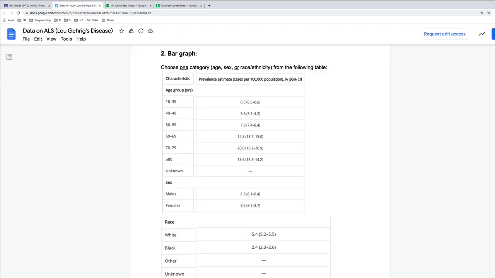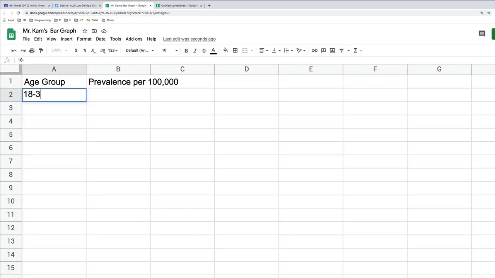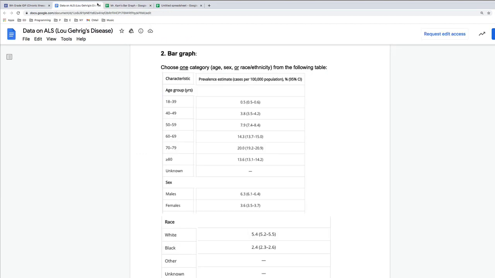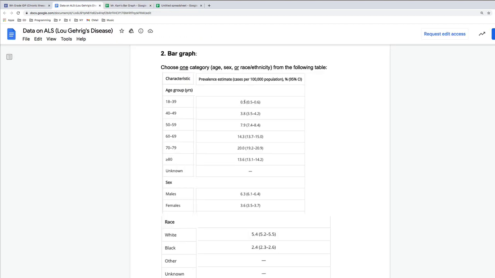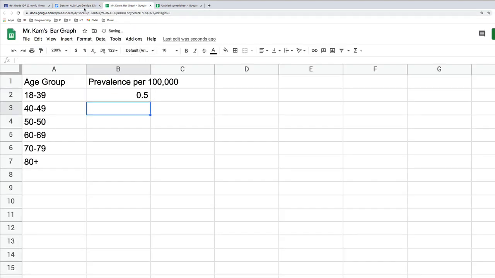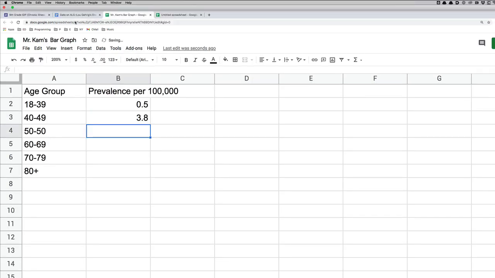When we look at the data here, our first age group is 18 to 39. So that's what we're going to type. Our next age group is 40 to 49. So we're going to continue going down and typing in all the ages until we're done. On the other side, the prevalence per 100,000, we're only going to put in the first number because that's the only number we need. The next number is 3.8. And we're just going to keep on going down the line until we're finished.